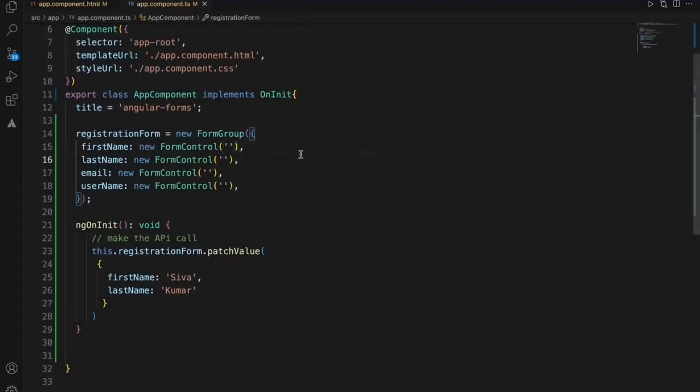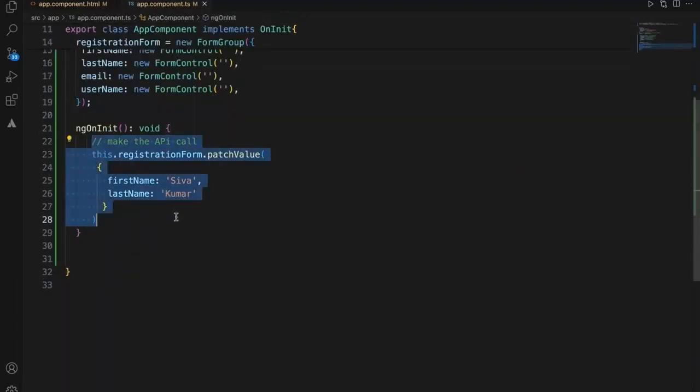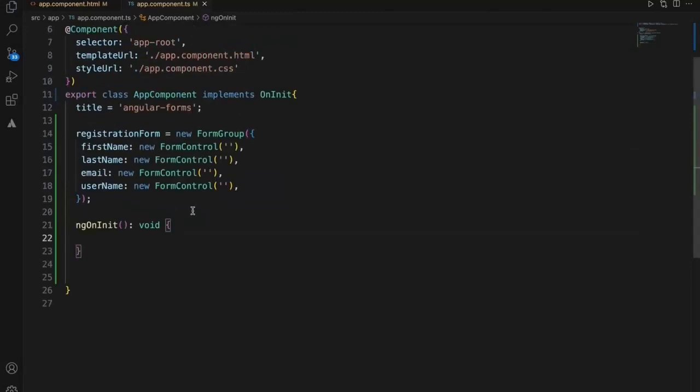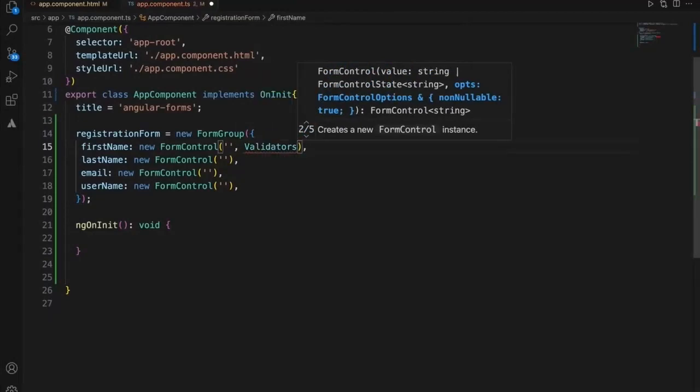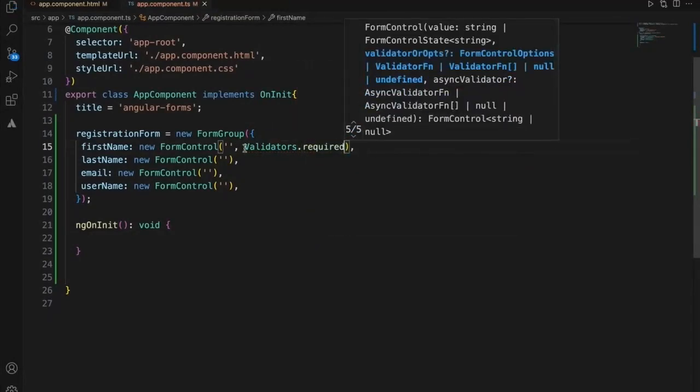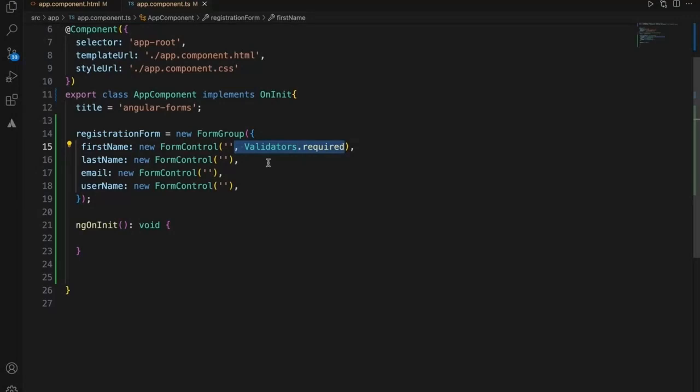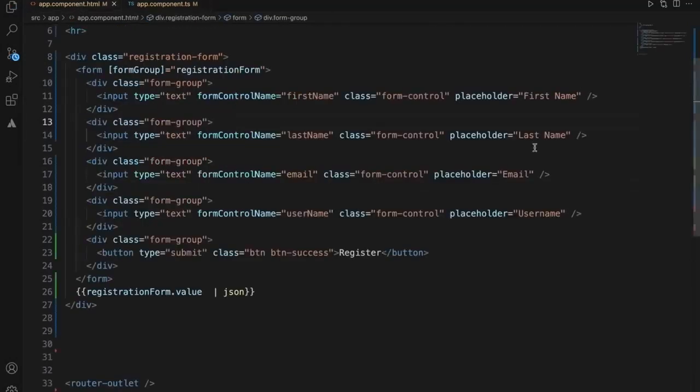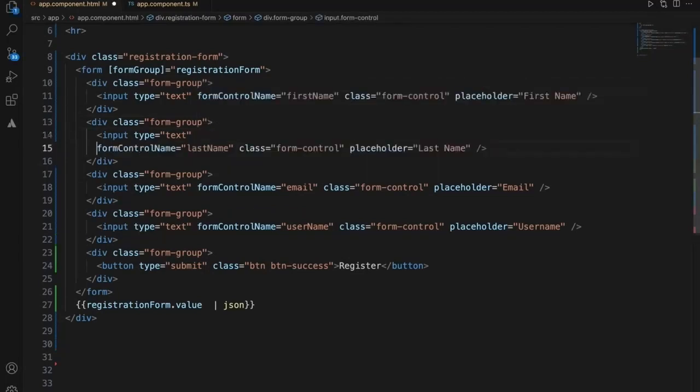So to add the basic validations, let me just remove this piece right now. So this is what we have right now. To add the basic validation, you can say Validators.required. It will force and set the field name to be mandatory. And along with this, we need to add a few minor things for this particular form control.